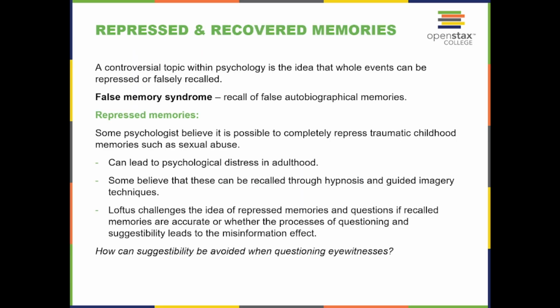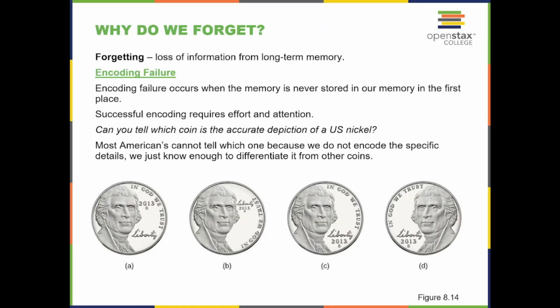Repressed and recovered memories. A controversial topic within psychology is the idea that whole events can be repressed or falsely recalled. False memory syndrome is the recall of false autobiographical memories. Repressed memories: some psychologists believe it is possible to completely repress traumatic childhood memories such as sexual abuse, which can lead to psychological distress in adulthood. Some believe that these can be recalled through hypnosis and guided imagery techniques. Loftus challenges the idea that repressed memories are accurate, and questions whether the process of questioning and suggestibility leads to the misinformation effect. How can suggestibility be avoided when questioning eyewitnesses?